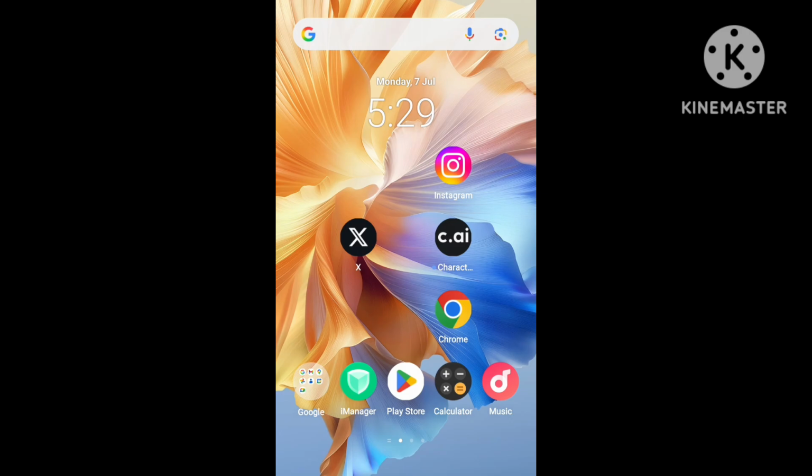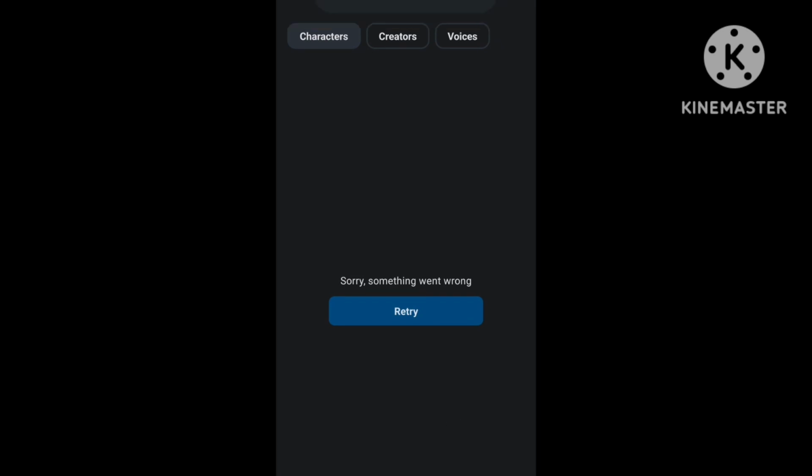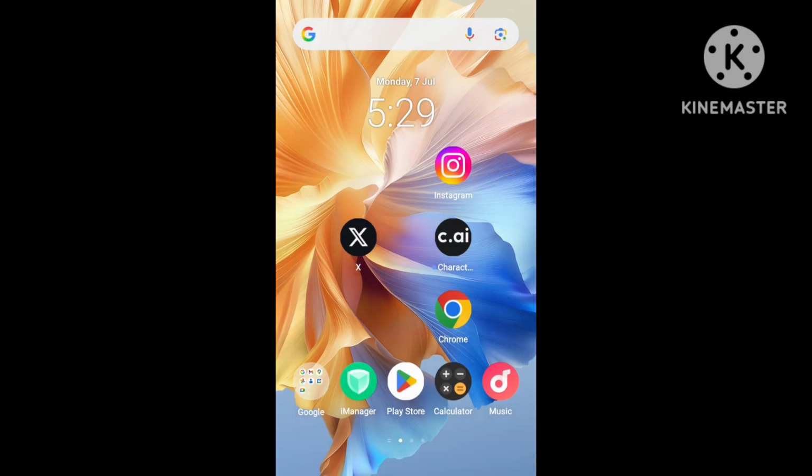Character AI, the application has not been working. There is a searching error problem. The error says, sorry, something went wrong. Restarting the app doesn't fix the error either. The solution is to update, and in this video I'll give a proper guideline to update the Character AI tool and resolve the searching error problem step by step.